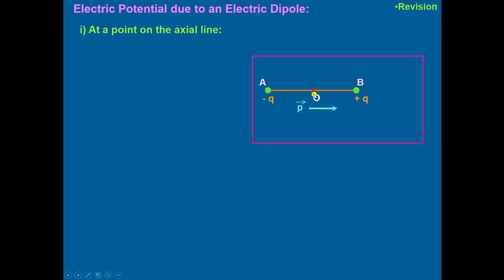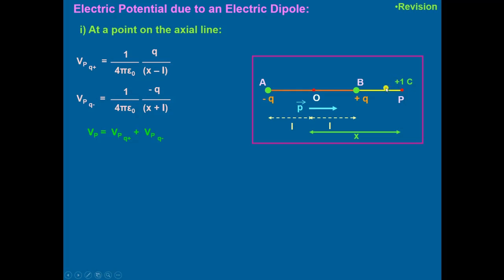From the center O of this dipole, OA is equal to L and OB is equal to L. And we take the point P on the axial line of this dipole, where we take the unit positive charge, where we have to calculate the potential because of this dipole. Let x be the distance from O, the center of the dipole.